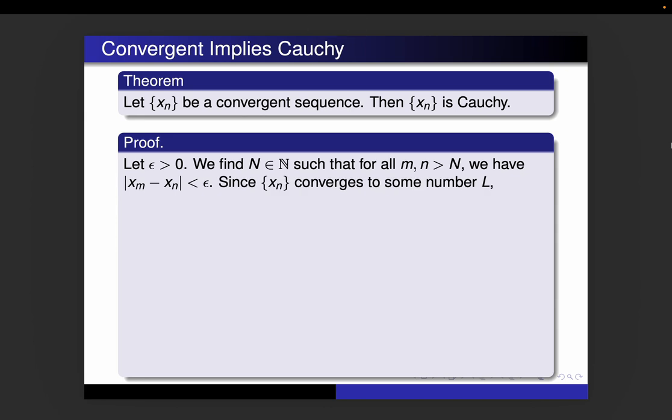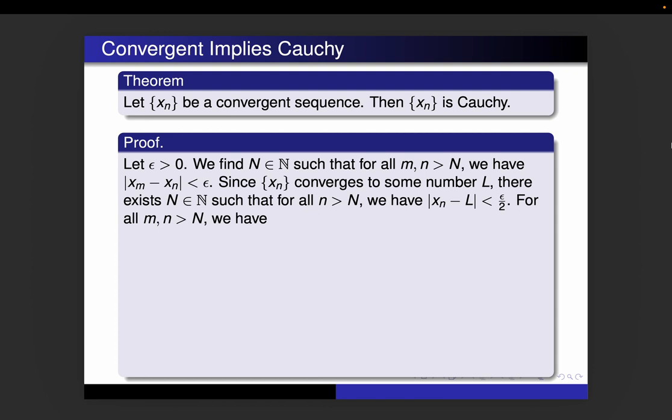So we know that xn converges to some number L. That's going to be helpful to us. That means there exists some big N in the natural numbers such that every time little n is bigger than big N, we have absolute value of xn minus L less than, well, any positive number we want. It turns out that epsilon over 2 is going to be helpful. If that looks familiar, you're probably anticipating that there's going to be some kind of triangle inequality stuff going on, and that is absolutely true.